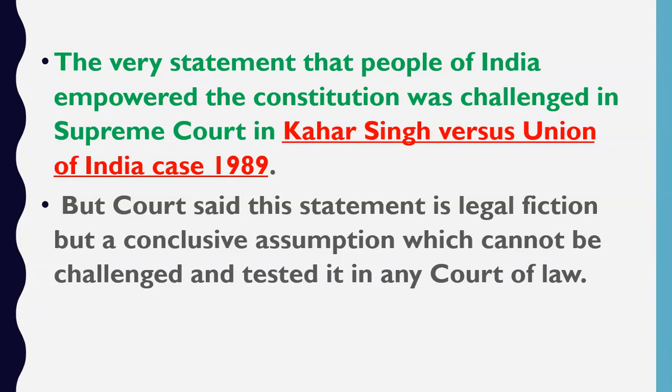So Supreme Court has no power to declare the constitution null and void, because who is the source of the powers of Supreme Court? So constitution is the final source of all the powers of Supreme Court. Okay, constitution is the one which gives all the powers to Supreme Court. So Supreme Court is actually subordinate to constitution. Supreme Court is not above constitution. So if you are subordinate to something, then how can you declare it invalid or null and void?